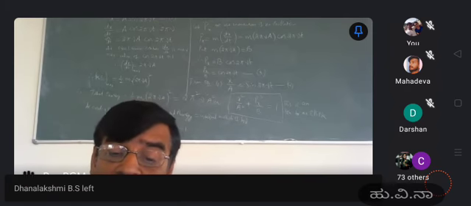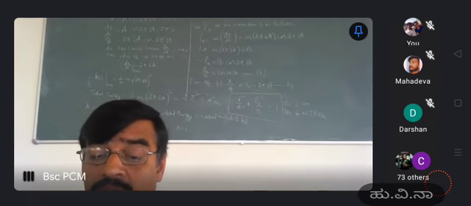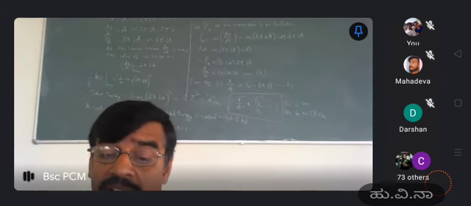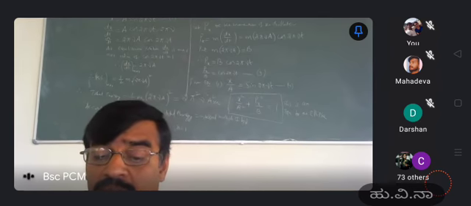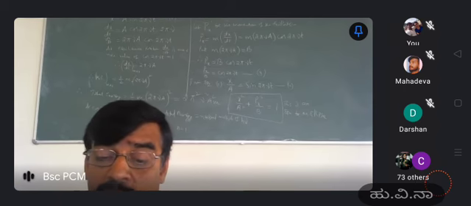From equation number 1 we got x by a is equal to sin 2 pi nu t. Let us call that equation number 4. Now after squaring and adding equations 3 and 4, we get x squared by a squared plus px squared divided by B squared is equal to 1. It is the equation for the ellipse.